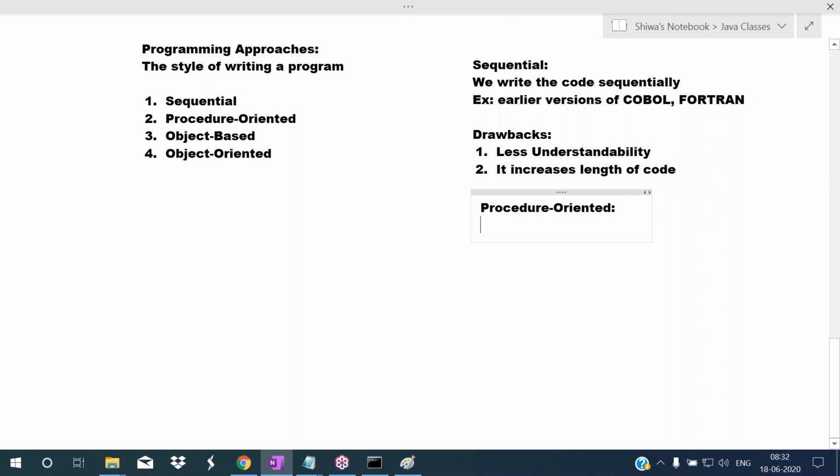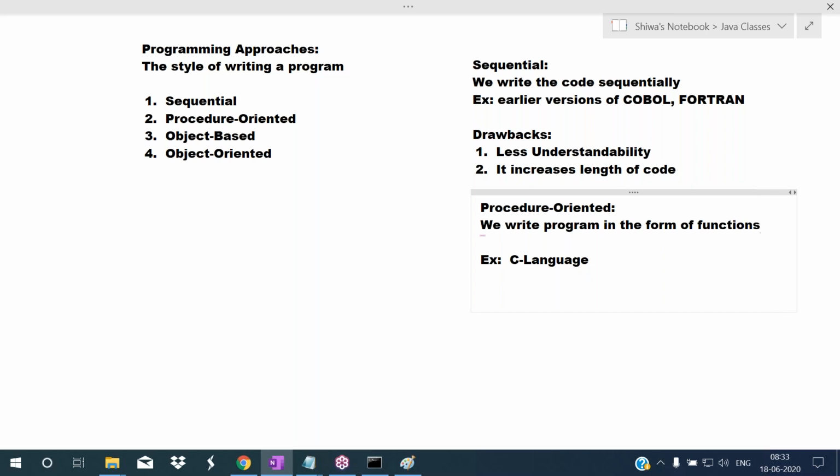To avoid these two drawbacks, they introduced the procedure oriented approach. The best example for a procedure oriented programming language is C language. C language is a procedure oriented programming language. In this procedure oriented approach, we write the program in the form of functions.